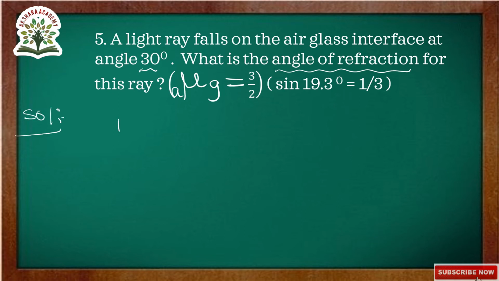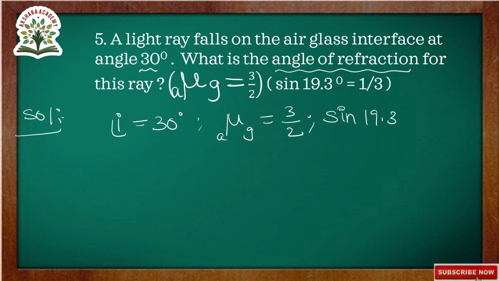Here they given an air glass interface at an angle of 30 degrees. Angle of incidence is equal to 30 degrees, and they given mu is equal to 3 by 2, and they given sin 19.3 degrees is equal to 1 by 3, and we have to calculate the angle of refraction. Angle of refraction is denoted by letter R. R is equal to question mark.